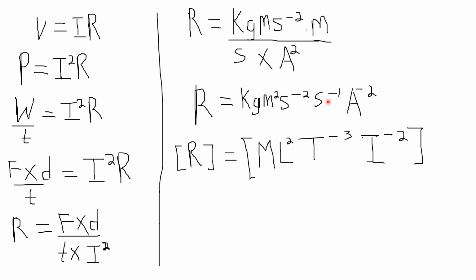Now per second, s raised to power minus 1. As this goes up, this is just like 1 over s, and from negative indices law we have it as s raised to power minus 1, and same thing for A squared, which is A raised to power minus 2, and this becomes s raised to power minus 3. So the dimensions of resistance will now be M, capital M for kilogram, L squared, T raised to power minus 3, I raised to power minus 2.